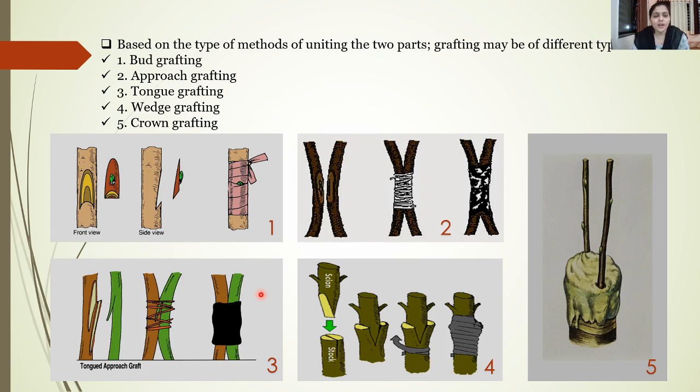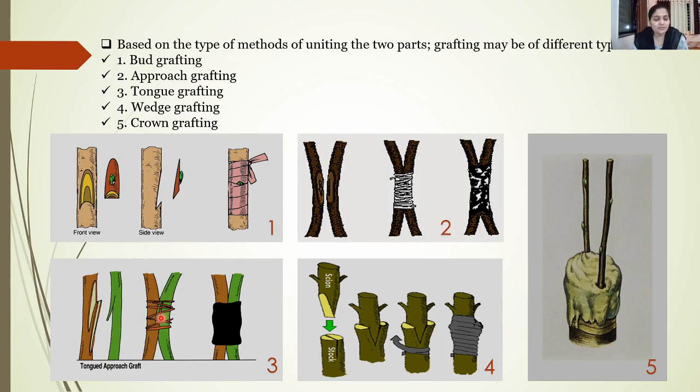The third type of grafting is called tongue grafting. Now tongue grafting is quite similar to bud grafting, only here the difference is in the shape of the cut. Here you can see it is a bit different cut as compared to bud grafting. So if a vertical slit has been cut on the root plant, in the scion an opposite cut is to be given, such that both of them can fit into one another as a lock and key model.